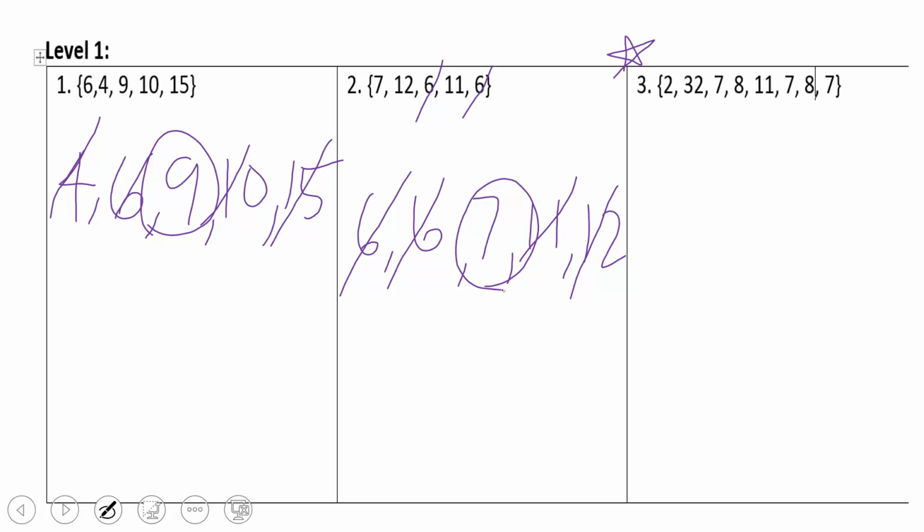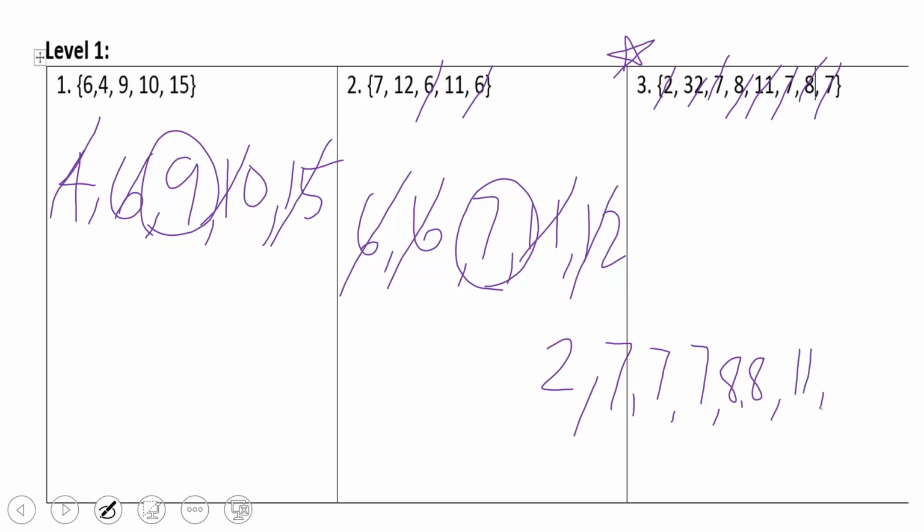Let's go ahead and order. So it goes 2. It goes 7, 7, 7. Whoa, 7, 7, 7. It goes 8, 8, and then it goes 11, and then 32. So let's cross out from the outside in. 2 and 32, 7 and 11, 7 and 8. Now we have 7 and 8 as my two medians.